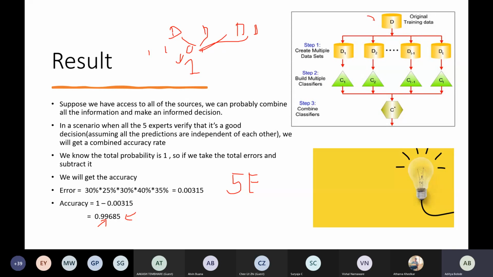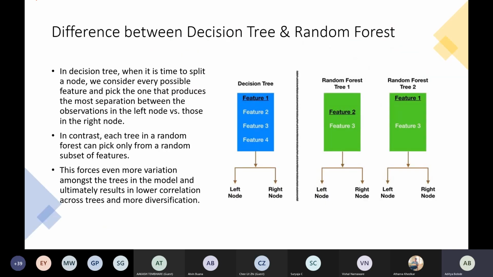So this was your data set. You split the data set into different decision trees. So this was your decision tree 1, 2, until you have decision tree T. Now you have built the classifier. This one is predicting 1, this one is predicting 1, this one is predicting 0, and finally the predicted value is 1. At last we can see that the maximum value is 1. We have 0 one time, and we have 1 three times. So the final value selected will be 1. So that's the whole point of random forest.